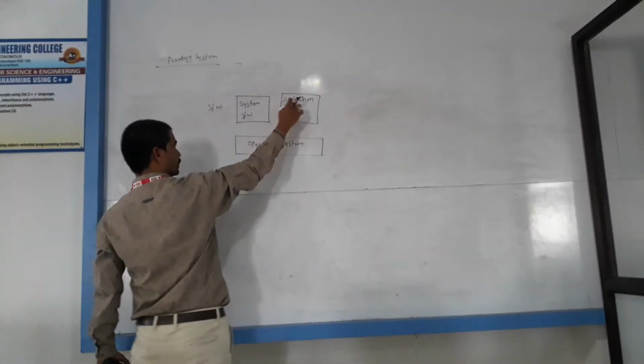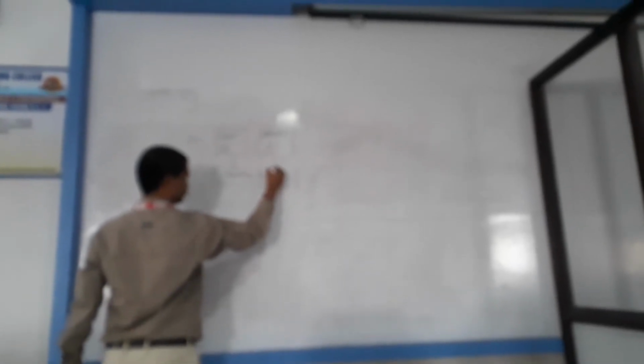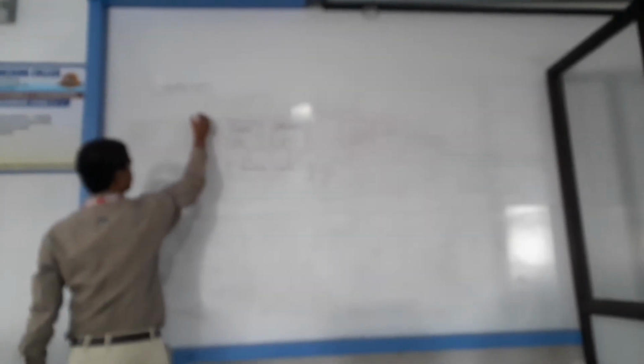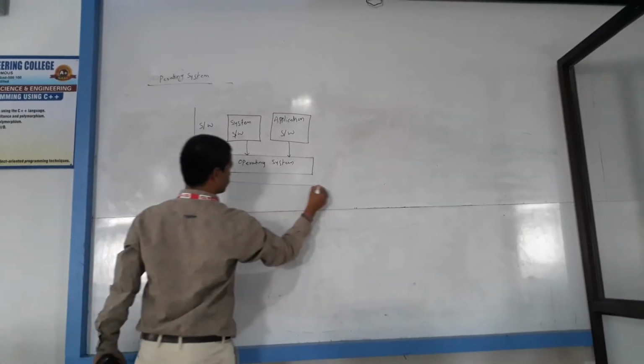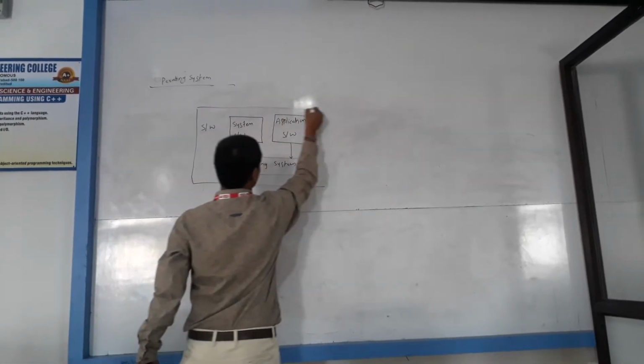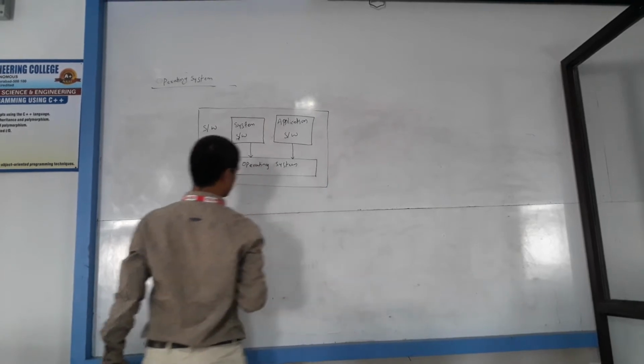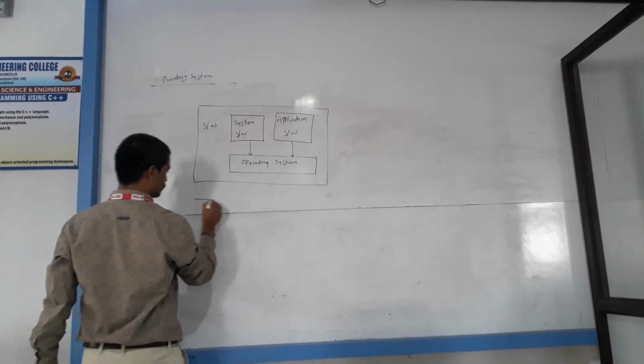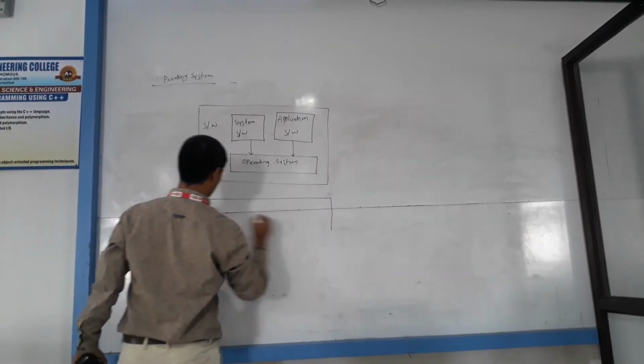System software, application software, it is an operating system. So here this total software block. Next, computer hardware.